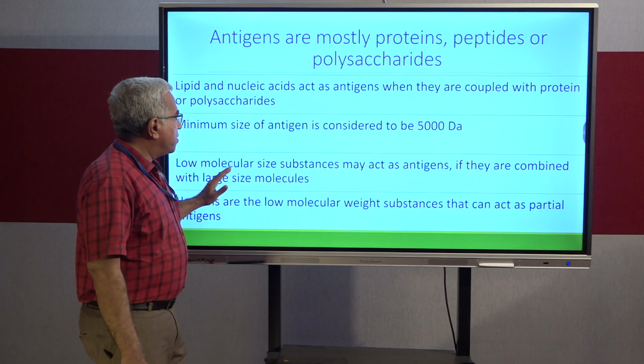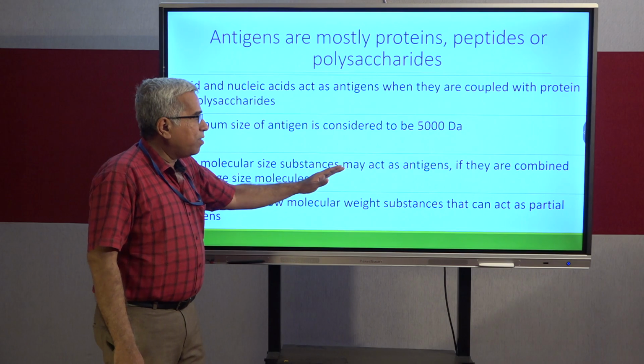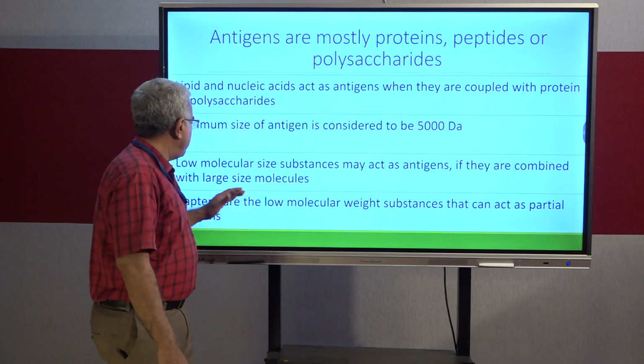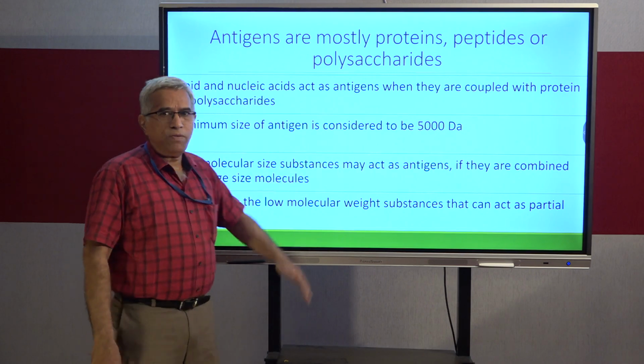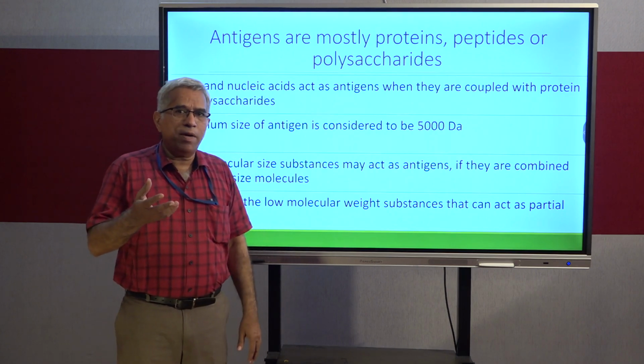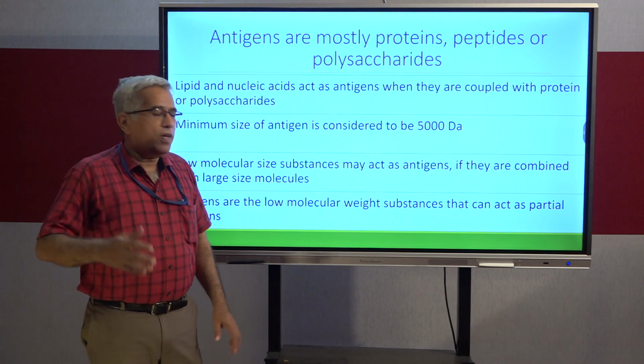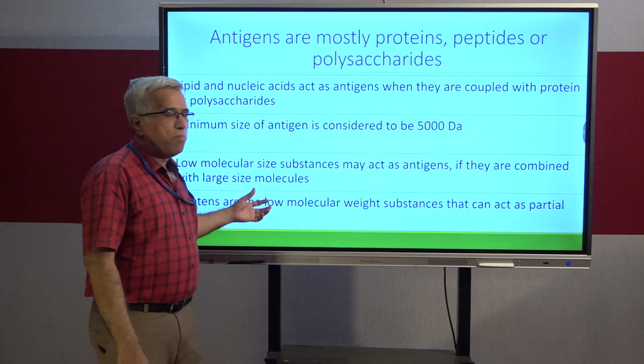Low molecular size substances may also act as antigens, no doubt, but they should be combined with large size molecules. That means if the molecule size is smaller and smaller, although it has the capacity and properties of the antigen, it will be more effective if it is combined with larger molecules.